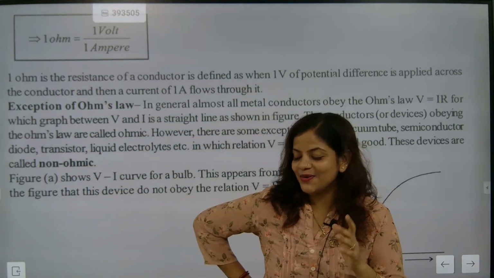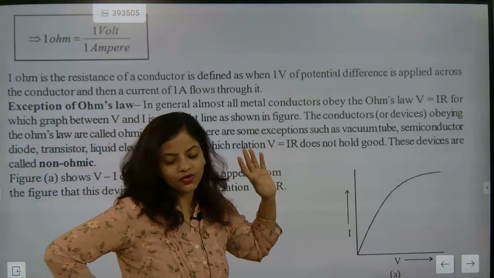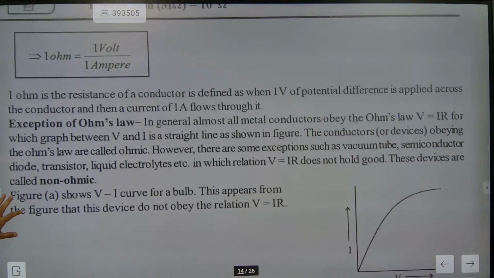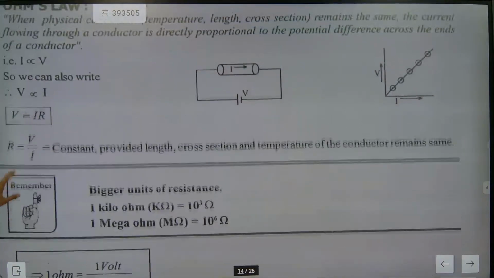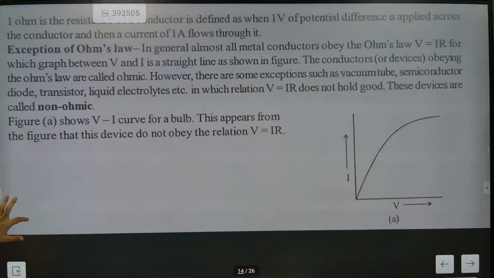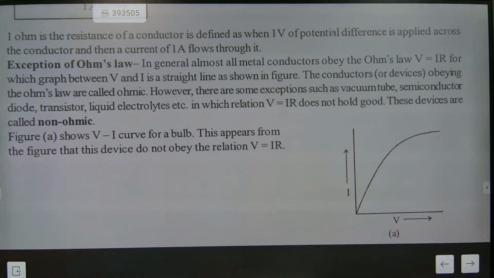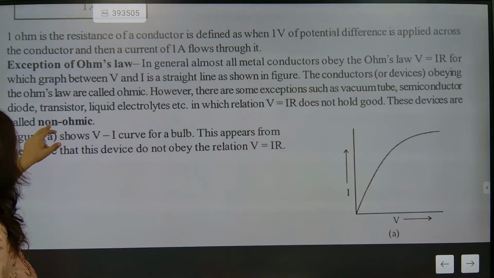When you are writing Ohm's law, if it is a straight line, that means it is showing an ohmic conductor. Understood or not? If it is not, then it is not. We discussed in the last class that if V is equal to IR shows a straight line, then it is following Ohm's law. If it is not showing a straight line, it is called non-ohmic conductors.